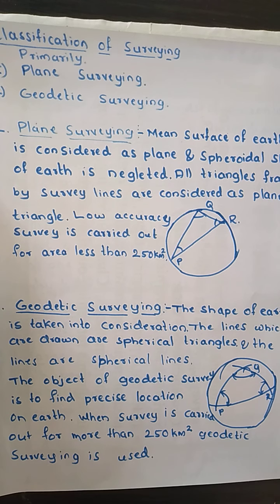In this particular survey, the shape of the earth is taken into consideration. We consider that the earth has a spherical shape.